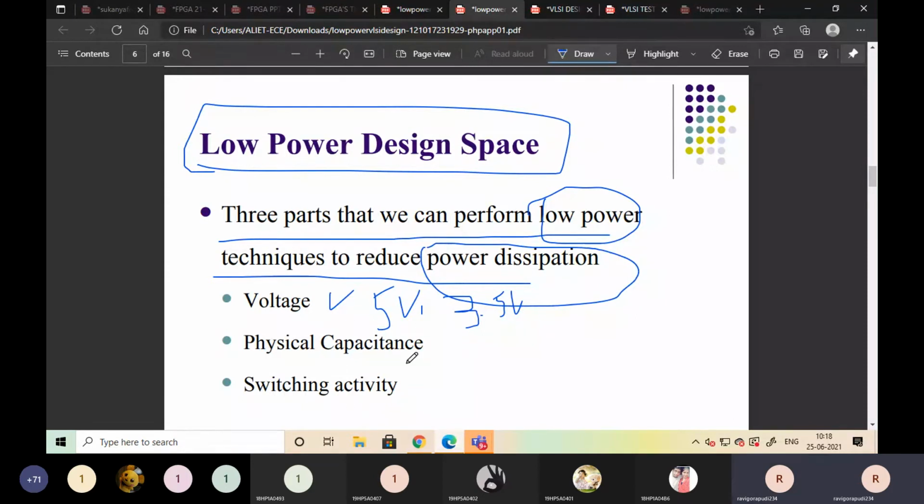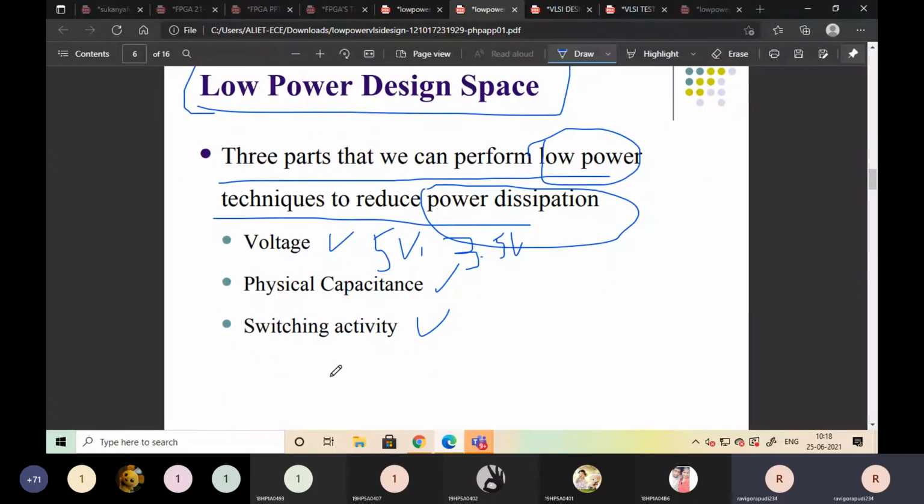So one is voltage, second is physical capacitance, third is switching activity. These are the three major low power techniques. We are going to reduce the voltage. We are going to check the capacitance, which may be physical capacitance or internal capacitance between the source and drain, gate and drain, and so on.